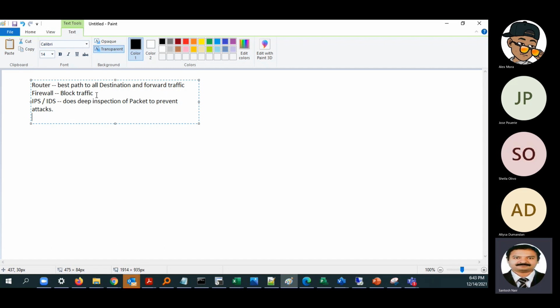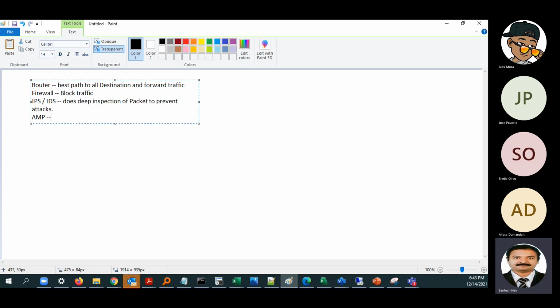Next one is AMP. So you might have heard about AMP. That is another tool that Cisco is providing. It is basically Advanced Malware Protection, or prevention, you can say. This AMP is basically for preventing antivirus issues or malware.